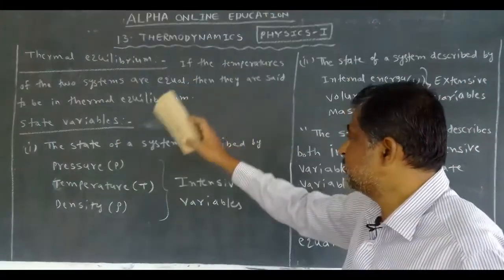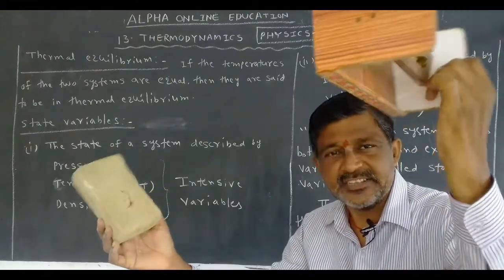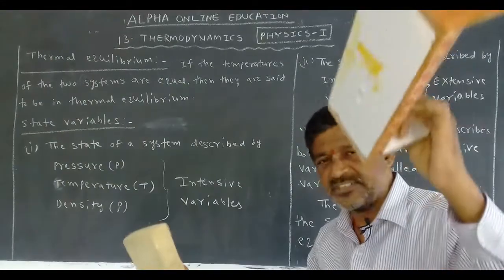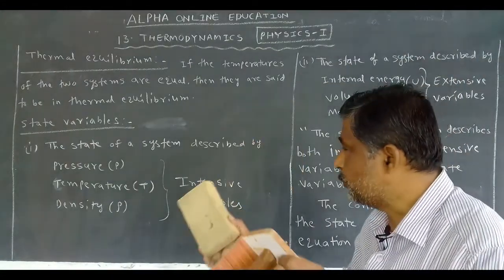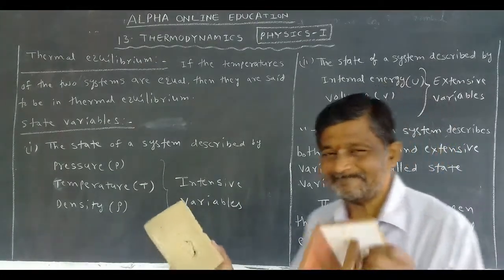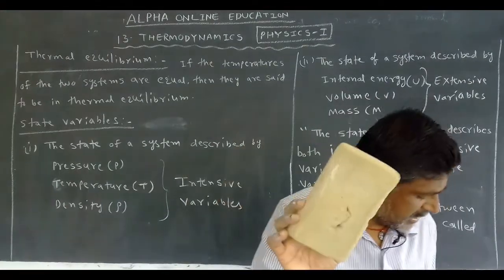If the temperature of the two systems is the same, then they are said to be in thermal equilibrium.